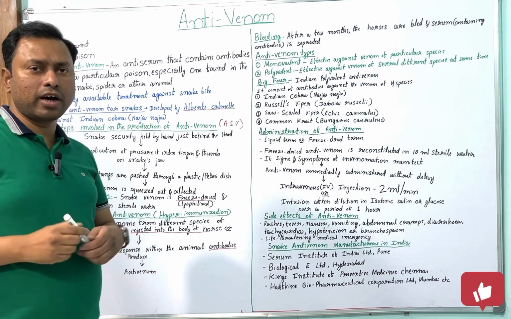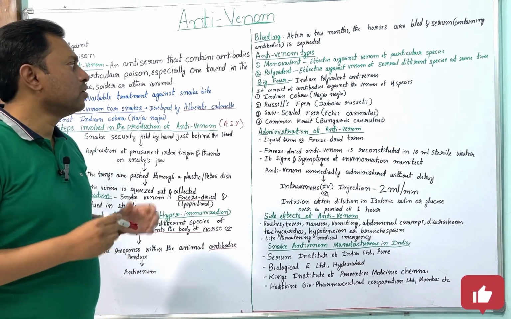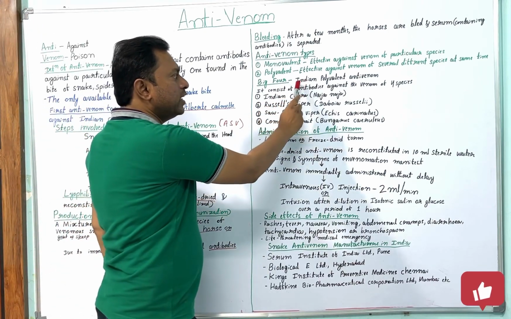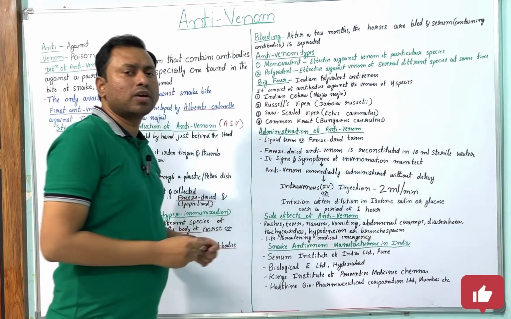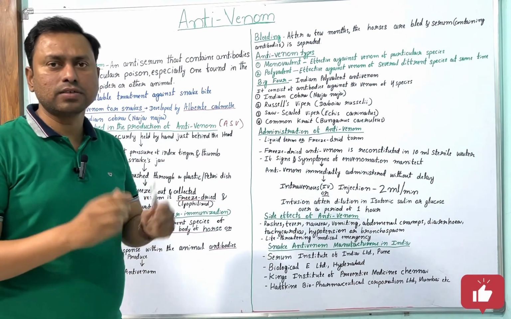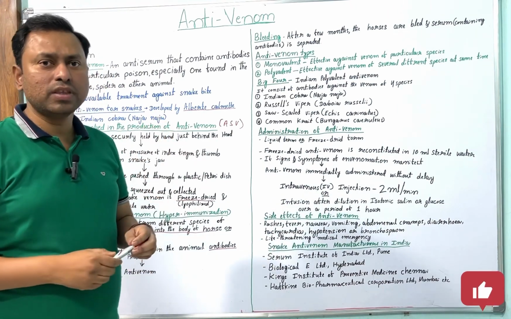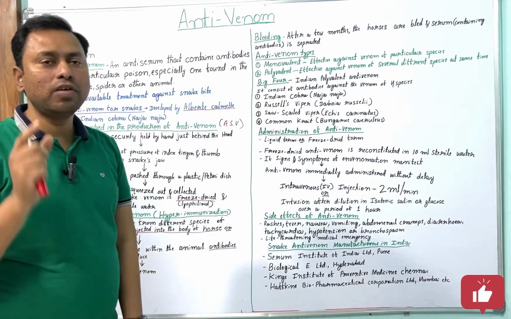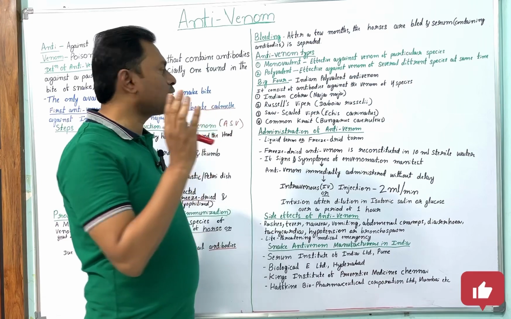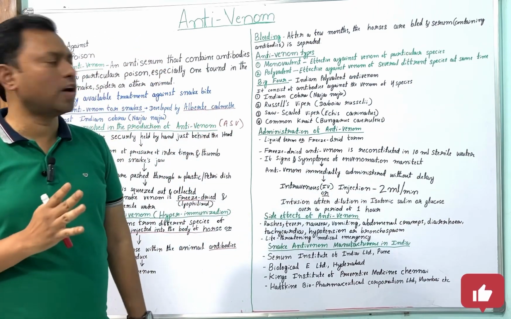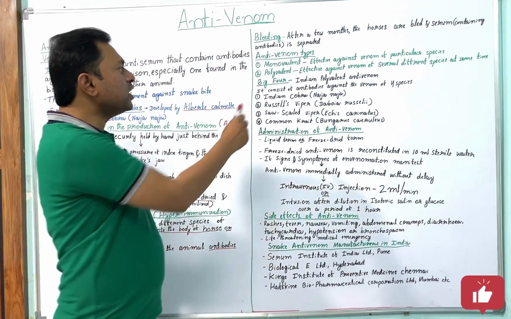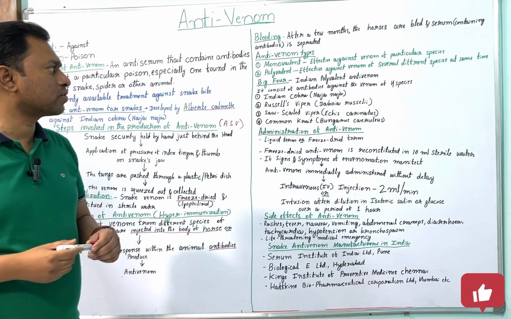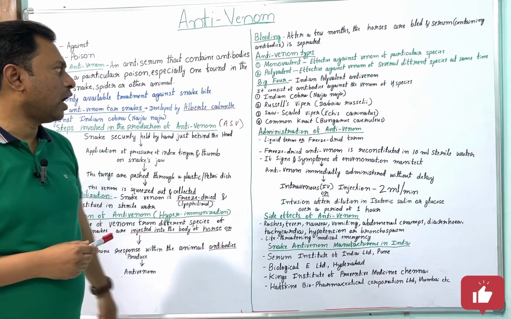Now the term is the big four. What is the meaning of big four? In India, polyvalent antivenom is called big four. This anti-snake venom is given the name big four because it acts against four species of snakes. It consists of antibody against the venom of four species, that's why it is called the big four. And what are the species?